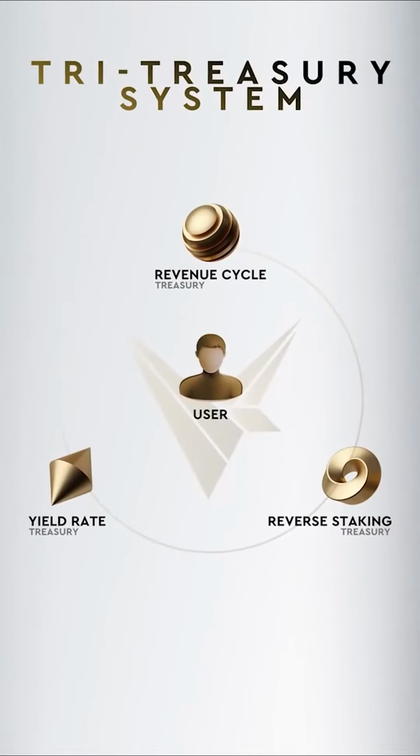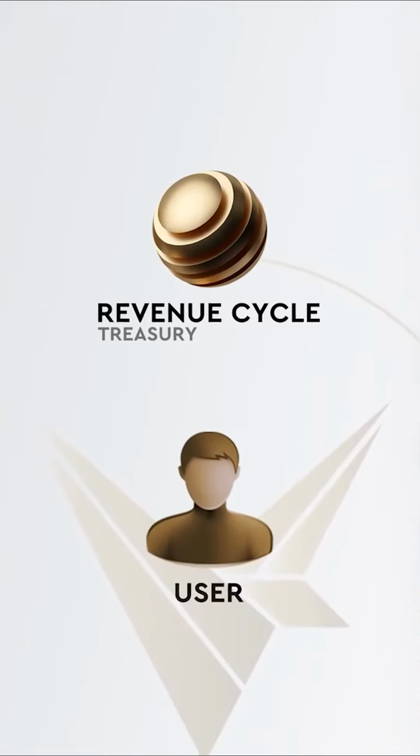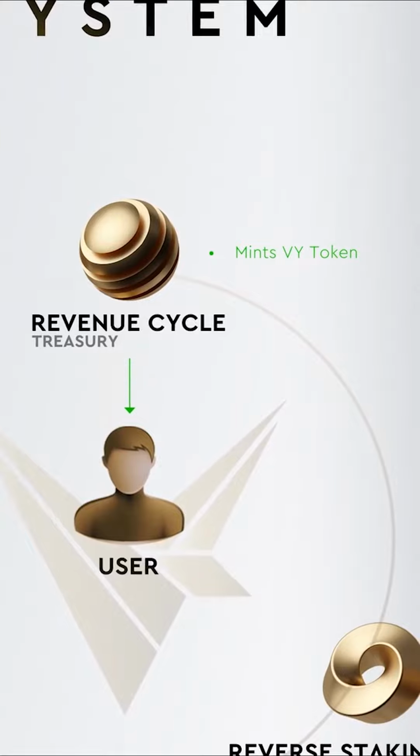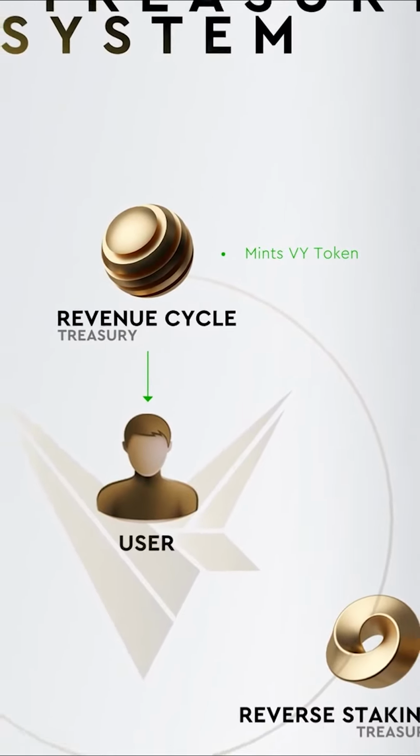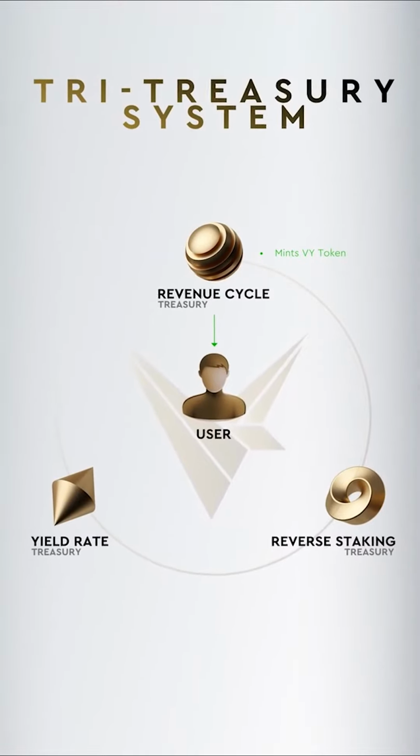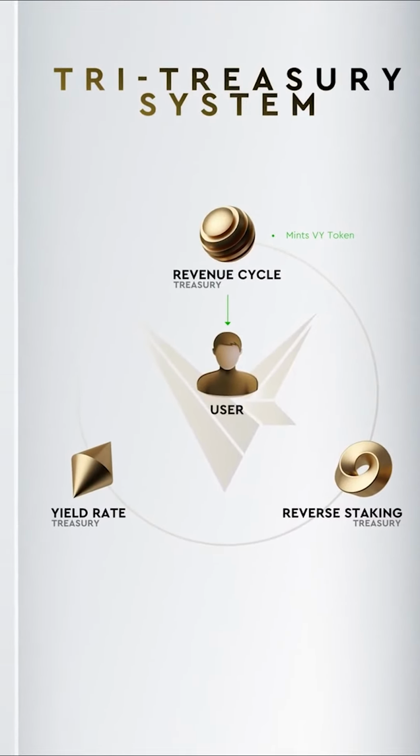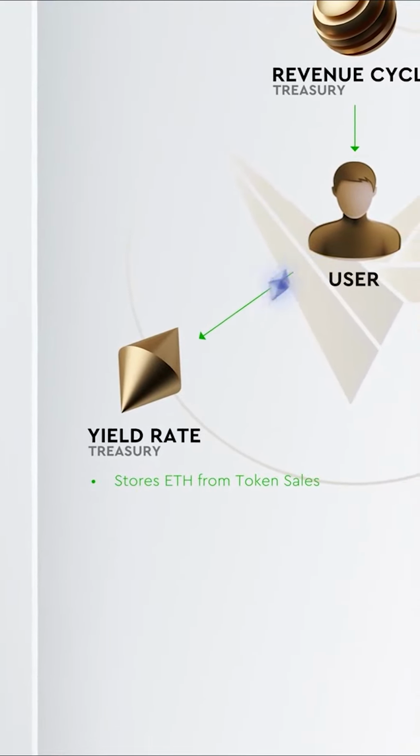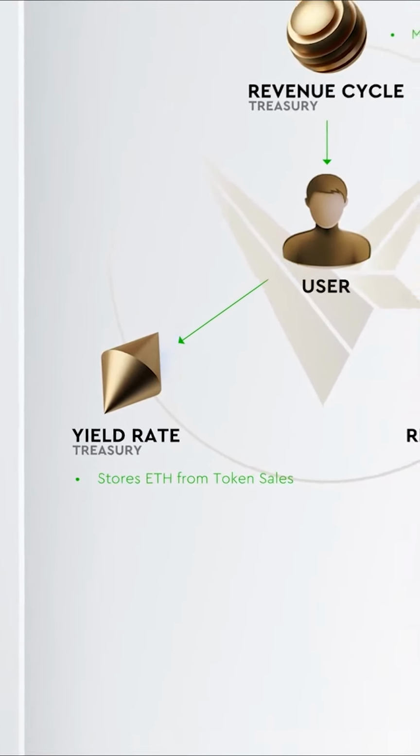The first smart contract I want to highlight is the revenue cycle treasury. Here's where V, the Valinity token, is minted and added into circulation. V can only be minted using Ethereum through this smart contract. All the Ethereum used in the minting of V is sent to our second smart contract, the yield rate treasury. The Ethereum is locked here and only accessible to holders of V through reverse staking.